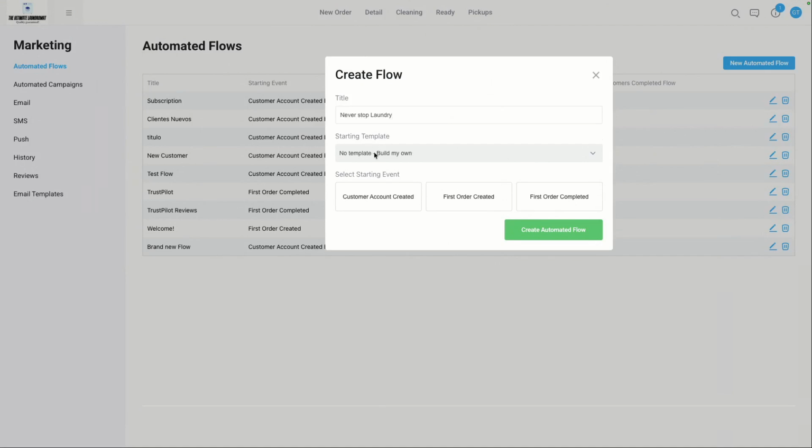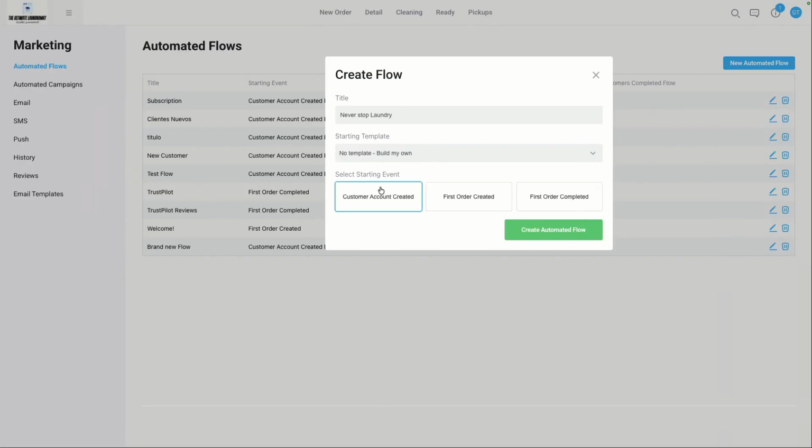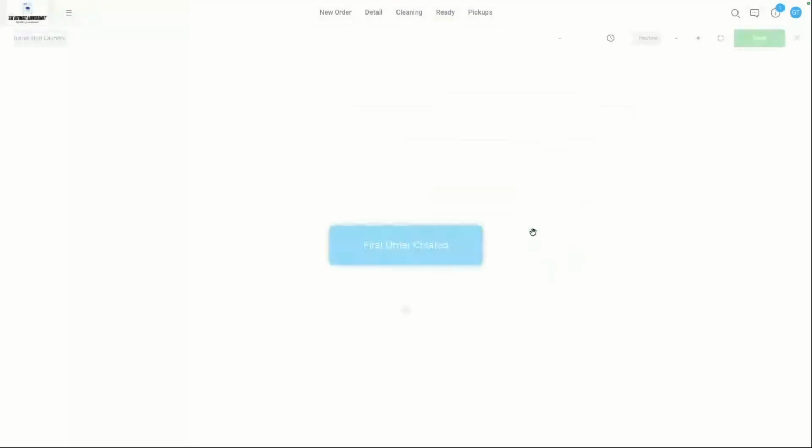We're going to start, maybe we can choose if we want to start with a template. We've got some suggestions of some templates here that you can use if you're out of ideas. But just for this example, I'm going to use no template so that I can show you also how you can build your own. The idea here is that I need to choose a starting event, right? What is basically going to trigger this flow that we are then going to set together? So I might say I want to send the flow to the people that have created their first order. So I'm going to put first order created as the starting event, and I'm going to start to create my flow.